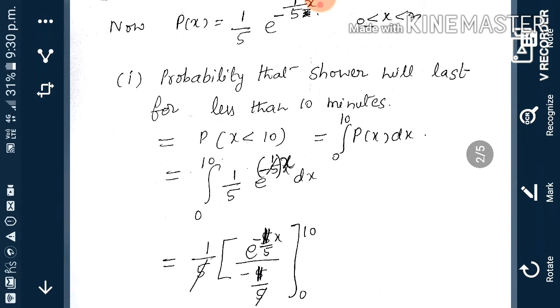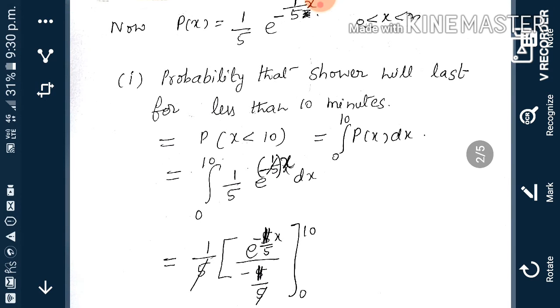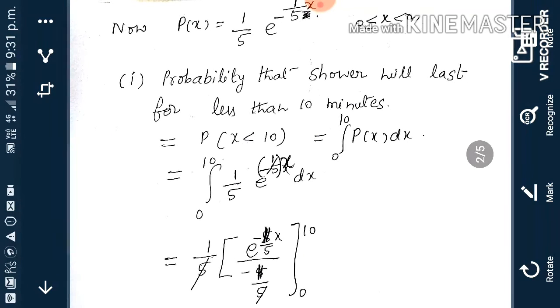To find p(x less than 10), since it is a continuous variable and comes under exponential distribution, we have to integrate. That we have to remember. Integration from 0 to 10. The function is alpha e^(-alpha x), otherwise 0.